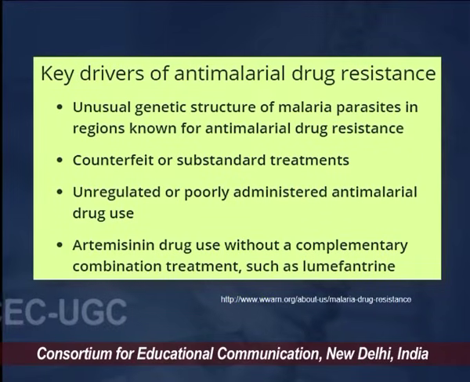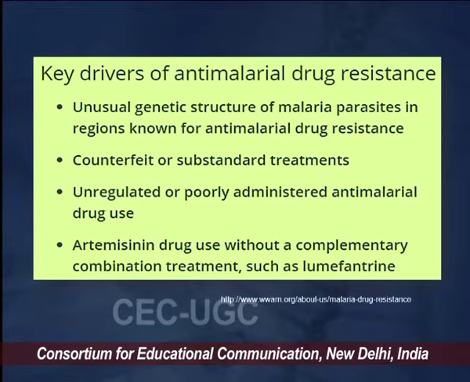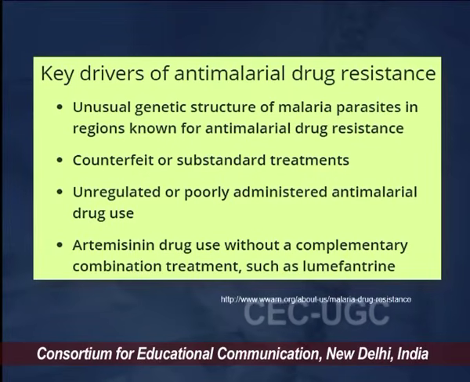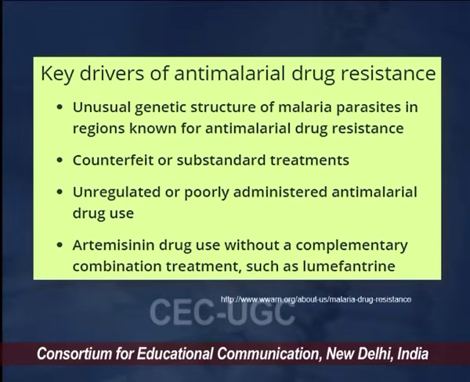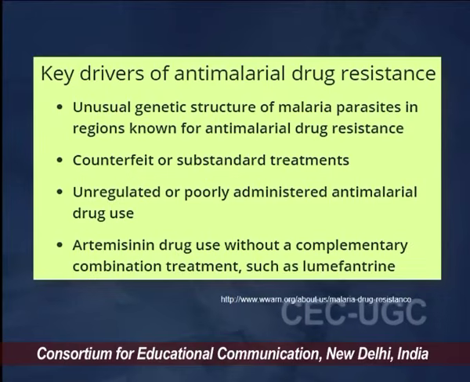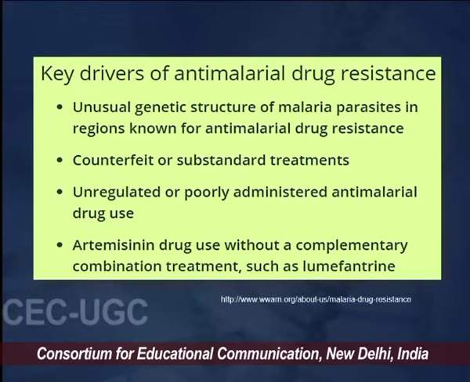Now, what are the key drivers of this antimalarial drug resistance? This is occurring because of the unusual genetic structure of the malarial parasites in the regions which are known for antimalarial drug resistance. The second major key point is the use of substandard drugs, fake drugs or counterfeit drugs across the market.